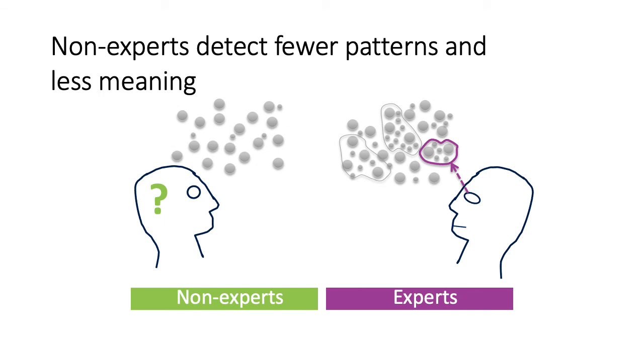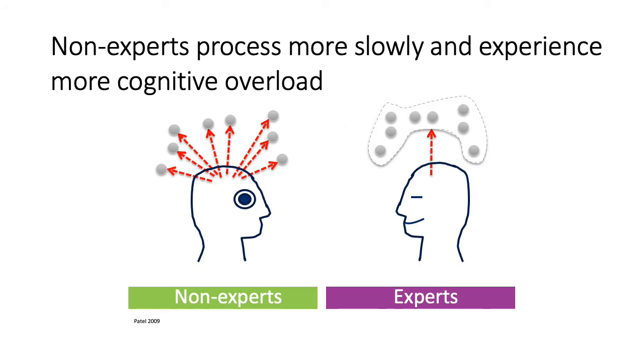Another difference is that non-experts aren't so good at detecting patterns in a lot of poorly structured information, in part because they don't know what they're looking for. But they also lack conceptual categories that can help them chunk information into fewer segments. For this reason, they process information much more slowly, and they can get more easily overwhelmed by a lot of information. We call this cognitive overload. Creating a clear structure of information can help mitigate cognitive overload, and we talk about ways you can do that in video number 7.